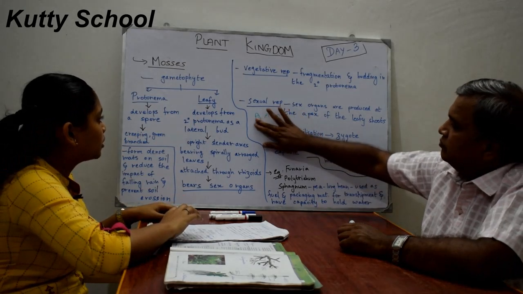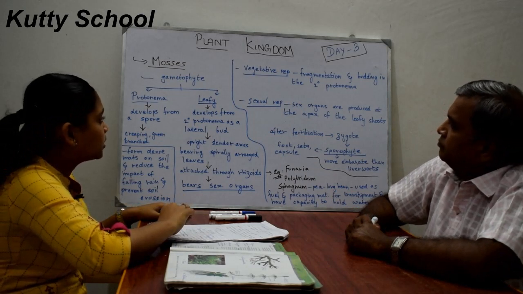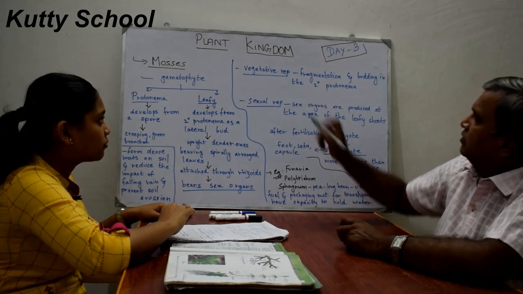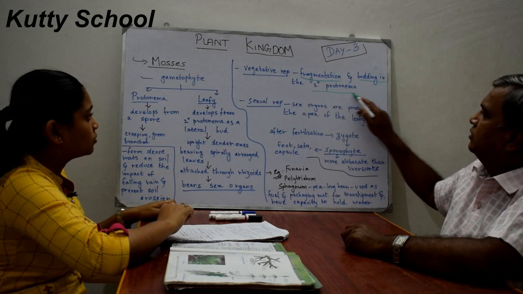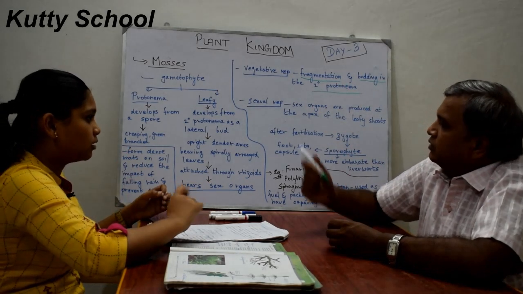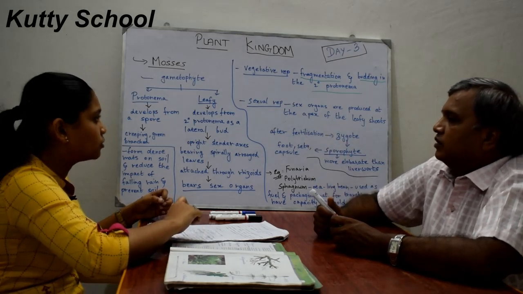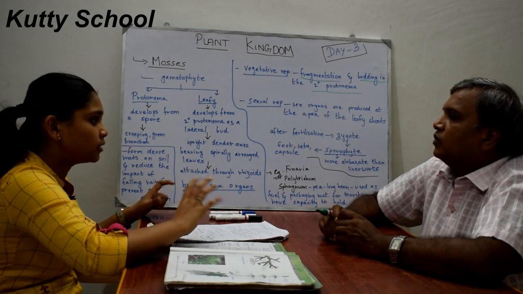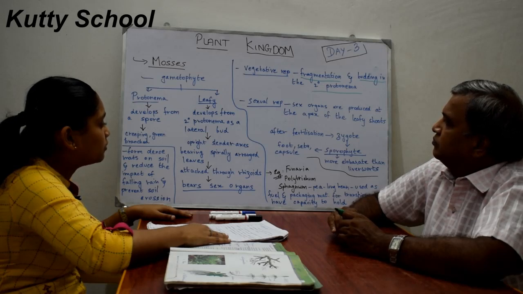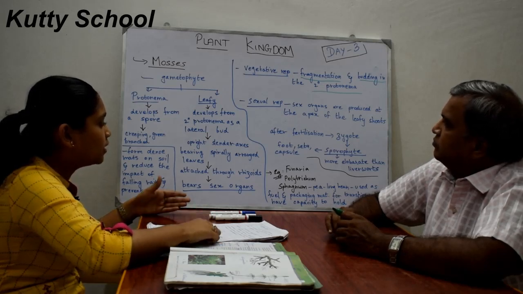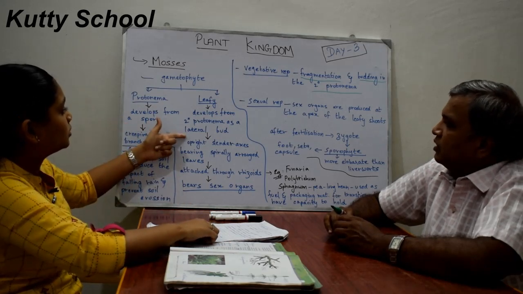Coming to reproduction, first we are going to discuss vegetative reproduction. Vegetative reproduction is through fragmentation of the thalli and budding in the secondary protonema. This secondary protonema we are discussing only in mosses, not in the previous group, which is why they have classified liverworts and mosses separately. It reproduces vegetatively by budding in the secondary protonema. The secondary protonema produces buds, which is what we have seen as the lateral bud, a leafy kind of thing.